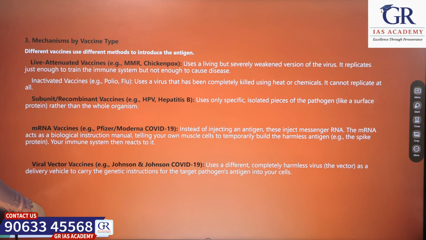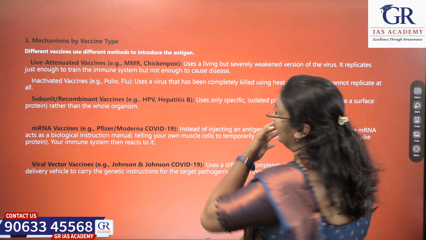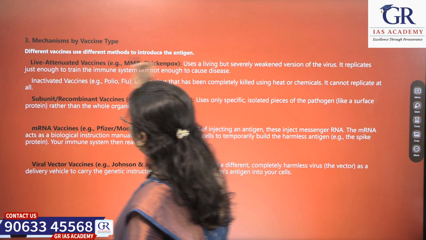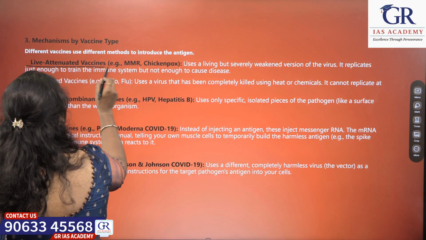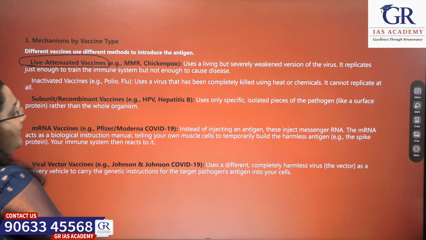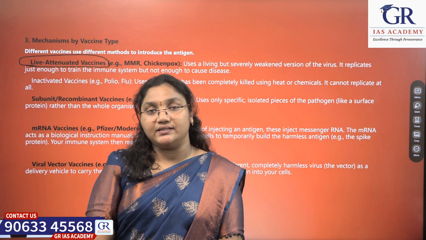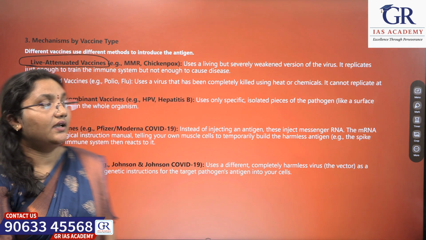Okay, now let's see a few types of vaccines. First is the live attenuated vaccine. A live attenuated vaccine is used generally for chickenpox. Since our childhood we used to take this vaccine.